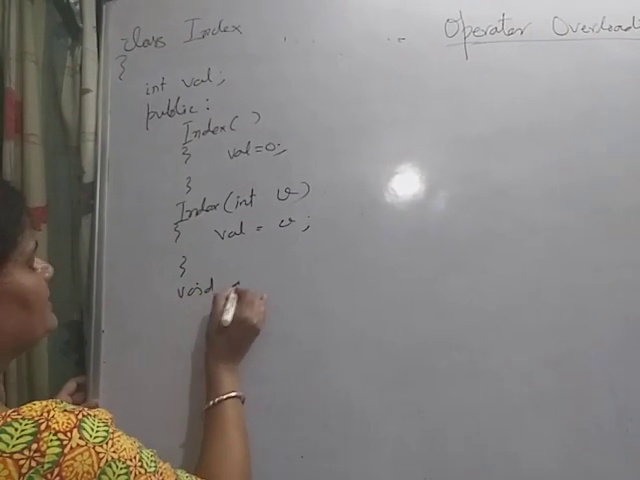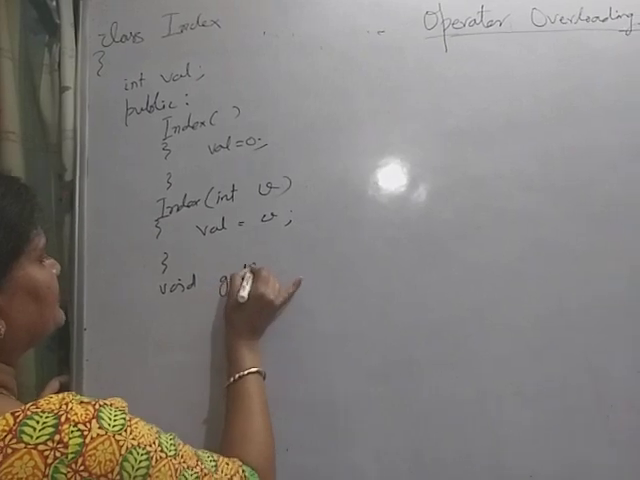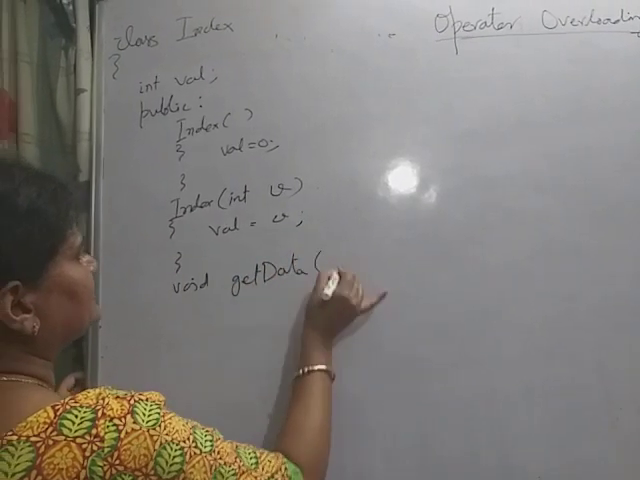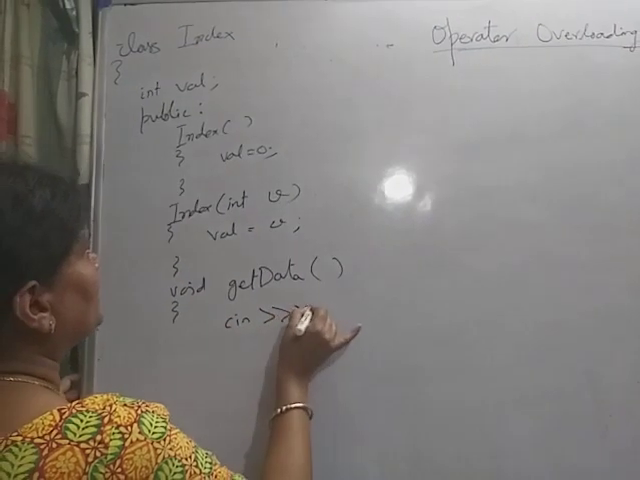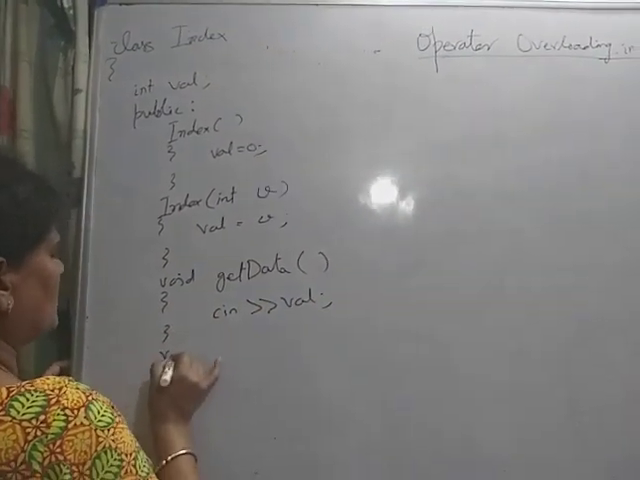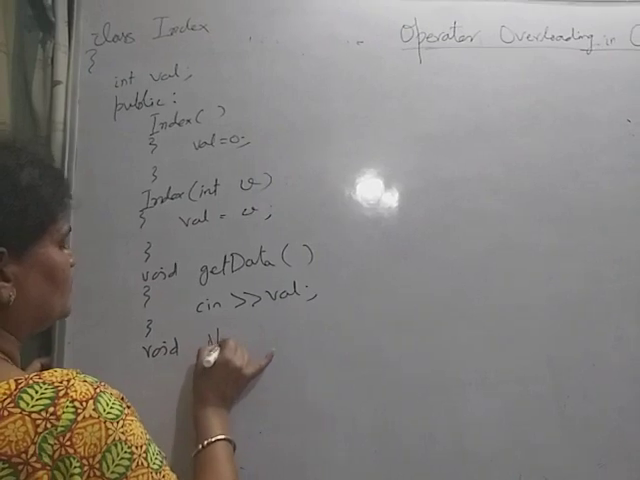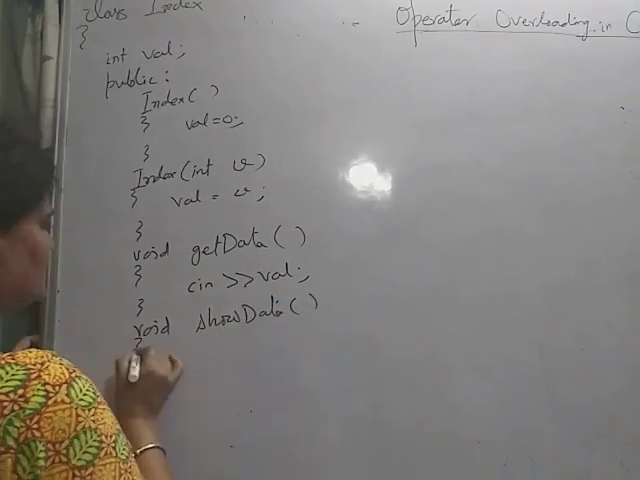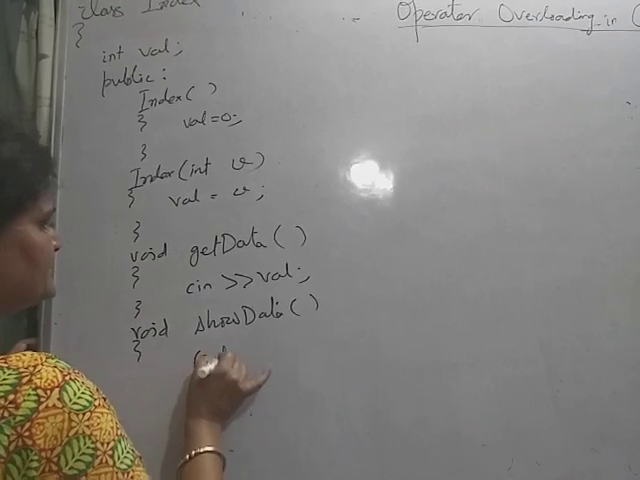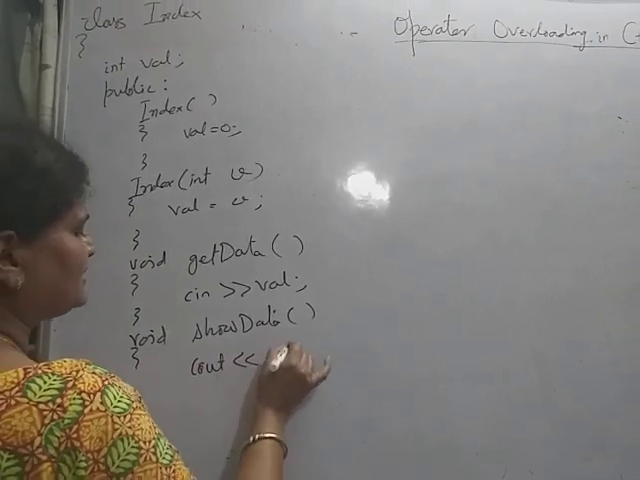void get data, cin val. void show data, to show the property of the object, cout val.